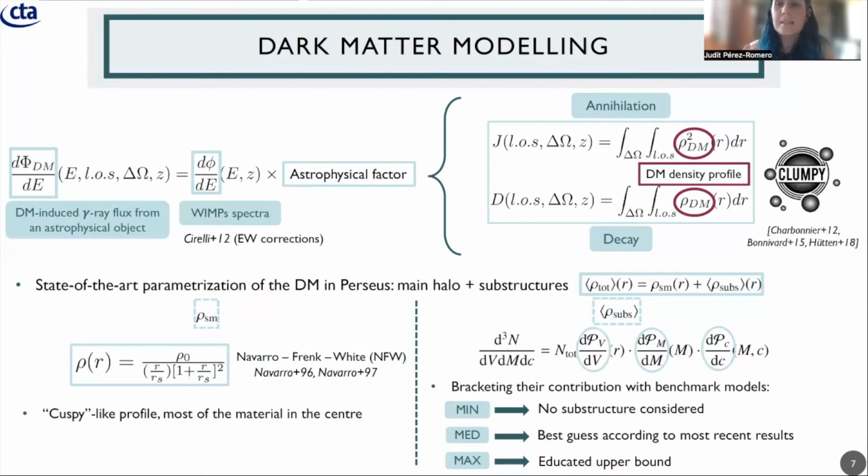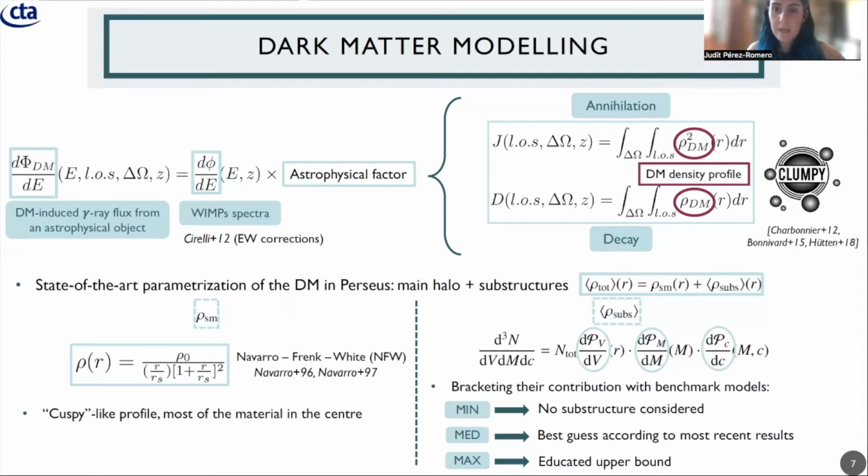The second one is the distribution of the mass that these objects have compared to the mass of the cluster, and also the concentration that these objects have, because it has already been shown from N-body lambda CDM cosmological simulations that we expect these substructures to be more concentrated than main halos of the same masses.